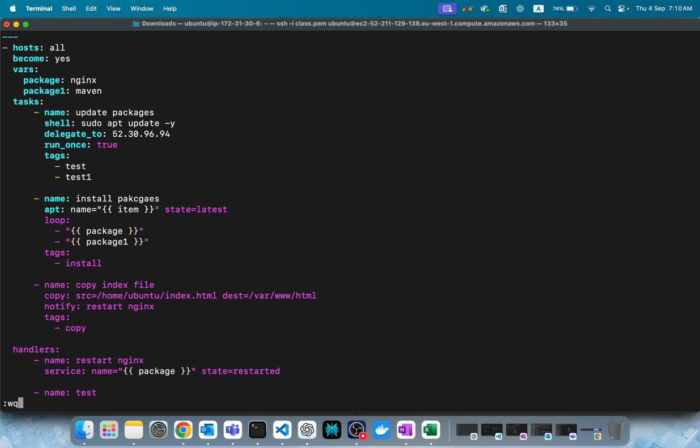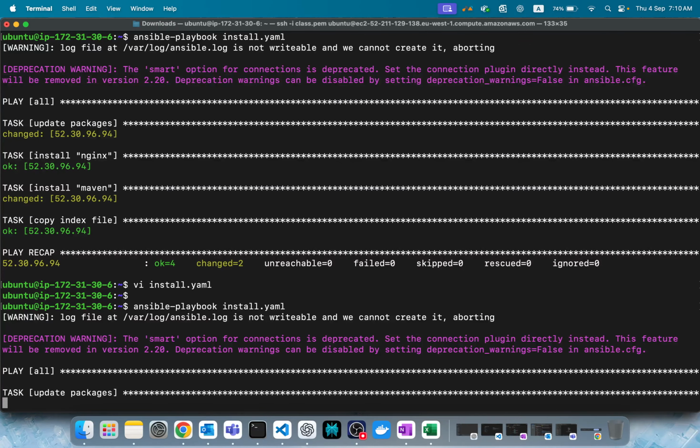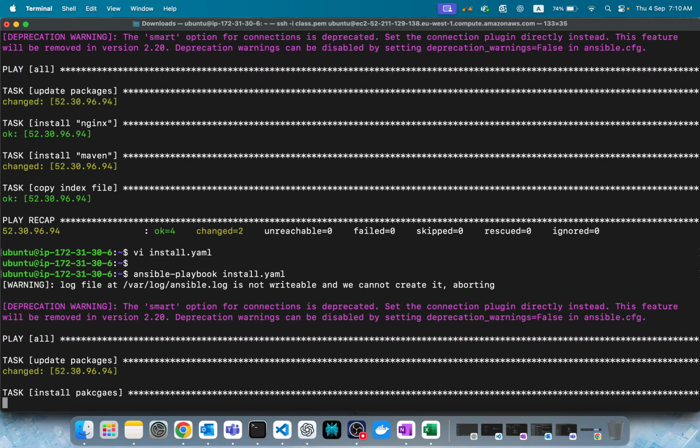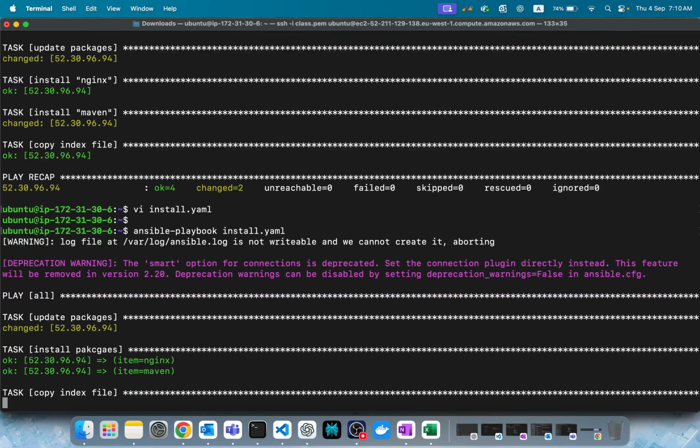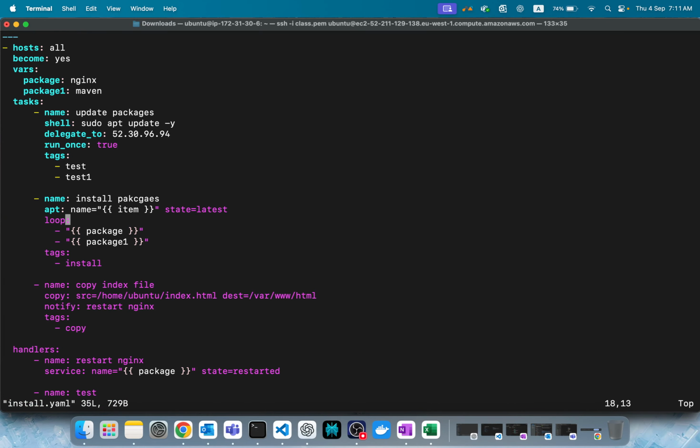Let's see now how it works or not. Install packages. See, observe here. Cool, right? Just one task. Because install is repetitive, right? Our task is similar and repetitive. Instead of writing like that, we use looping like this.